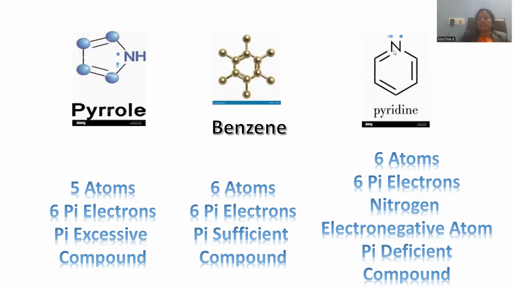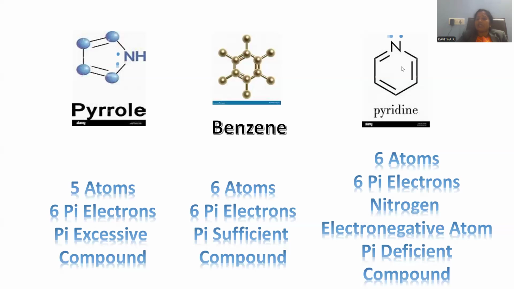That is because of the nature of this nitrogen. Nitrogen is electronegative in nature, right? So to a certain extent, the pi electron cloud will be dragged towards the nitrogen atom because of the high electronegativity of the nitrogen. In case of the benzene ring, all carbons are equal and homogeneous in nature. That's the reason why pi electrons are freely mobilizing among the 6 pi electron system, this 6-member ring system.